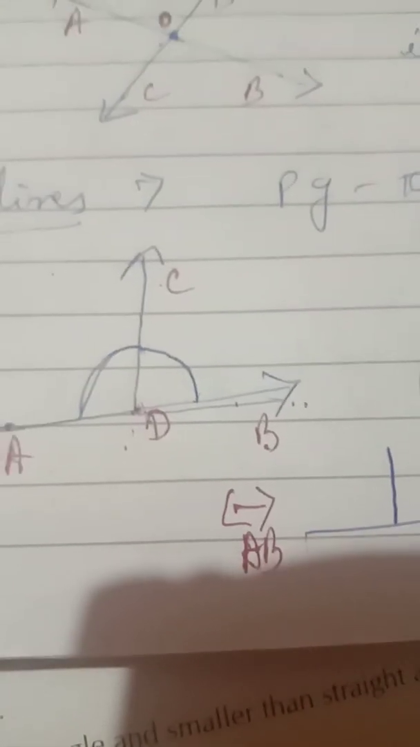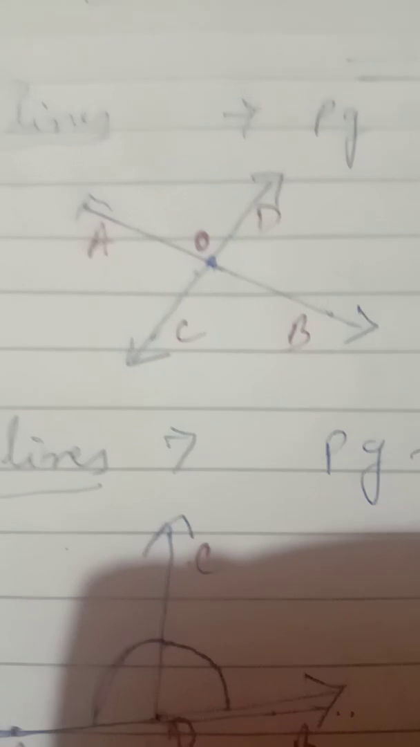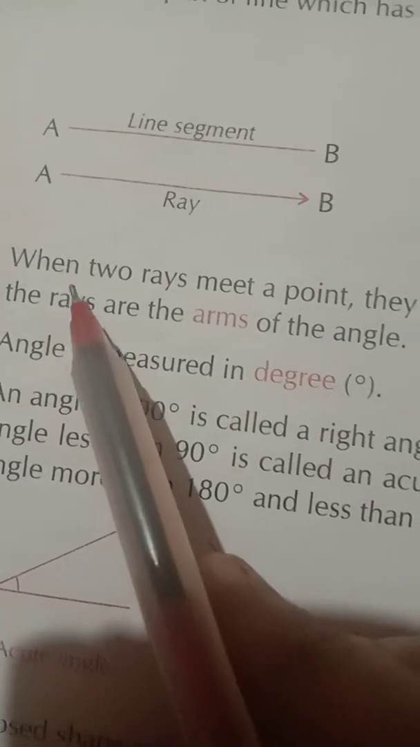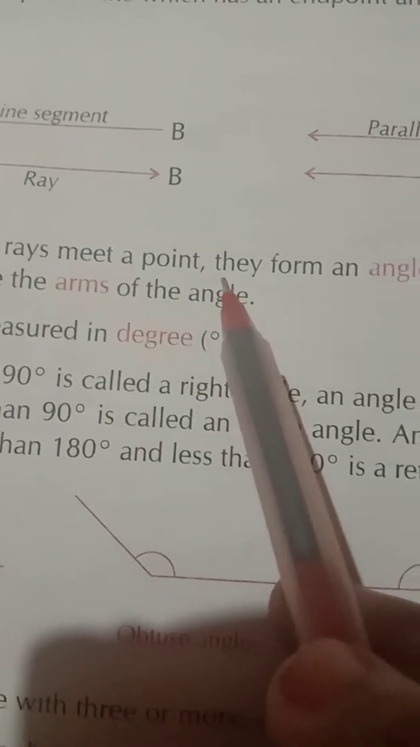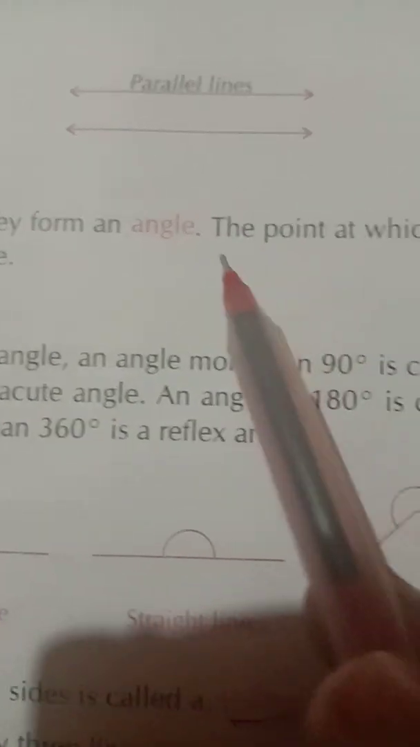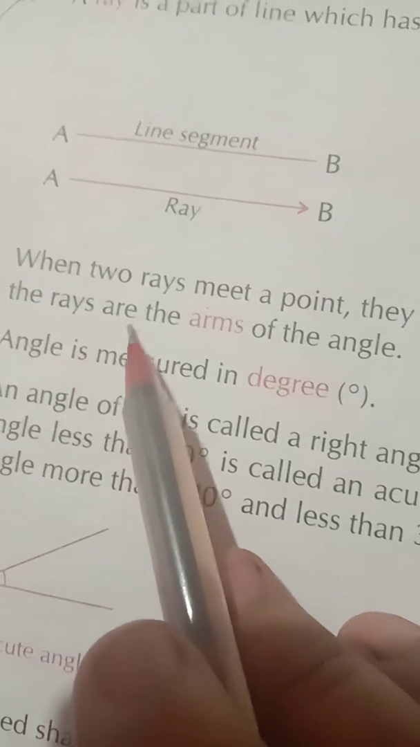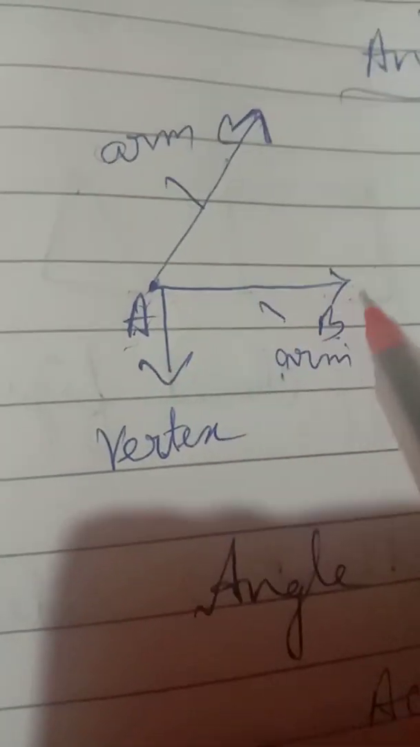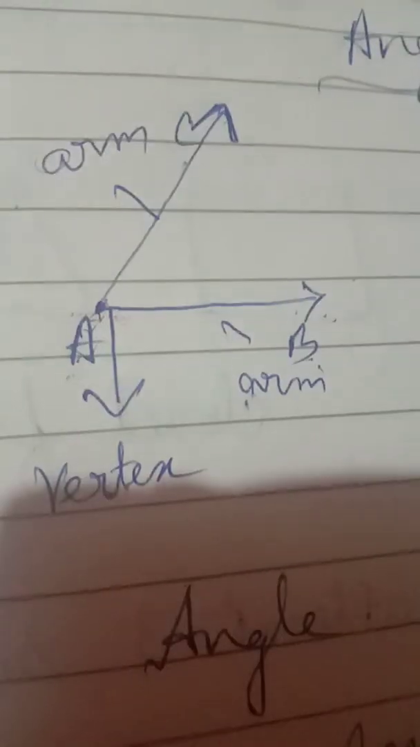Now come on, angle. What is called an angle? When two rays meet at a point, they form an angle. The point at which they meet is the vertex and the rays are the arms of the angle. So whenever two rays or two line segments share a common point, they form an angle.